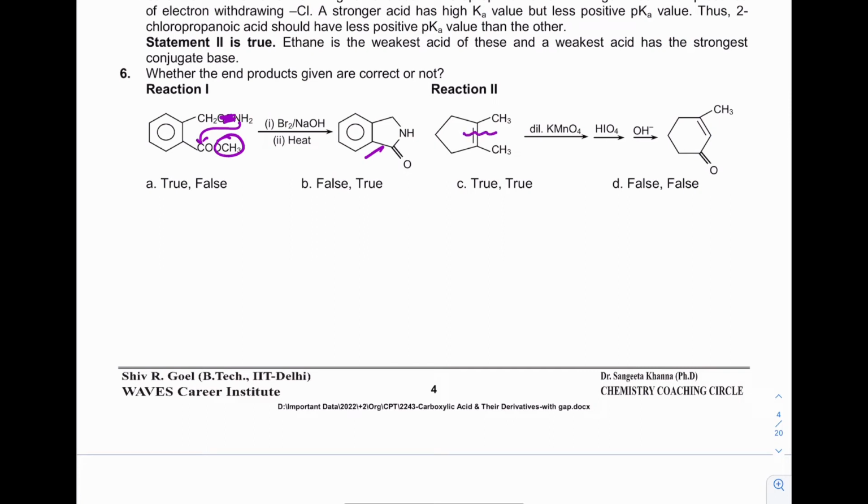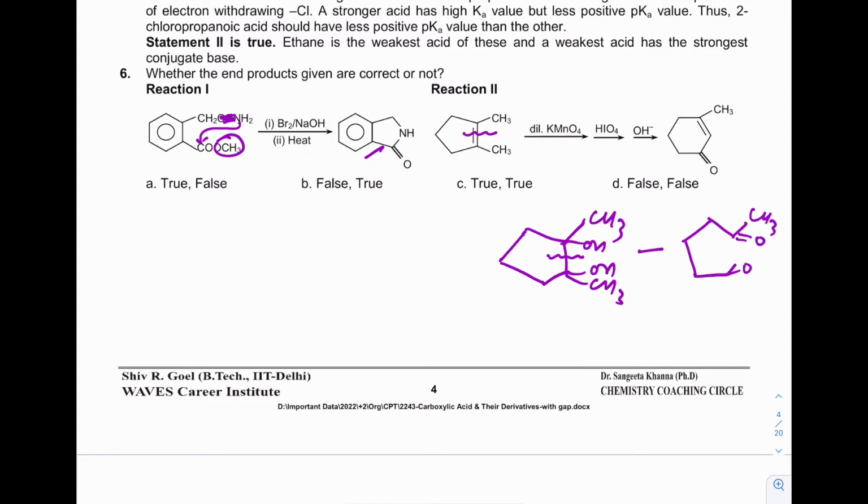This bond will break with the periodate to give this dione. With the basic medium, there is aldol condensation.